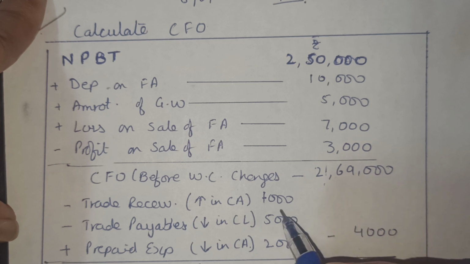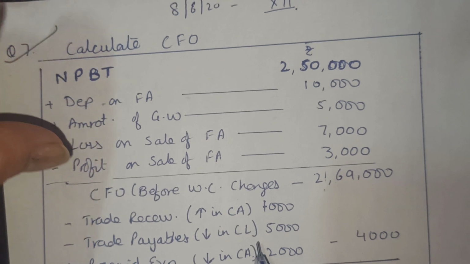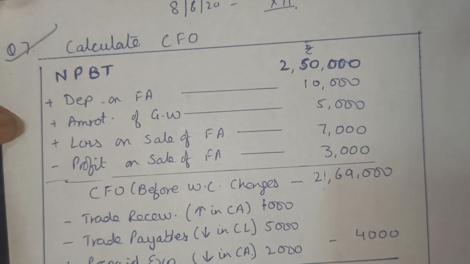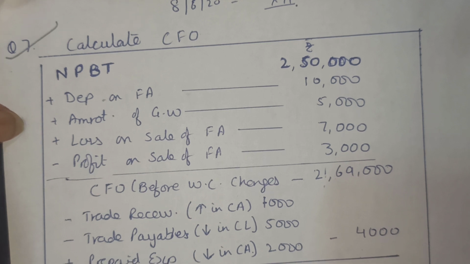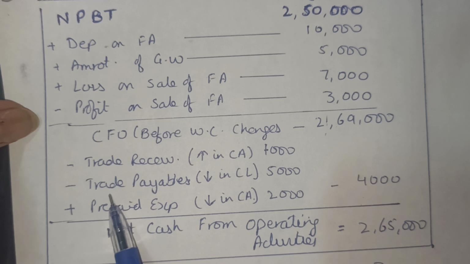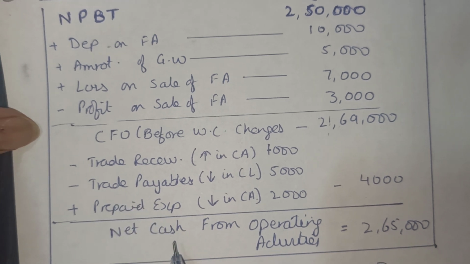I have calculated, it comes to 21,69,000. Minus the trade receivables. Trade receivables have been given 22,000 to 23,000. Trade receivables are increasing. Increase in trade receivables will be minused. Then trade payables 15,000 to 10,000. Fall in trade payables also minus. Prepaid expenses 6,000 to 4,000.